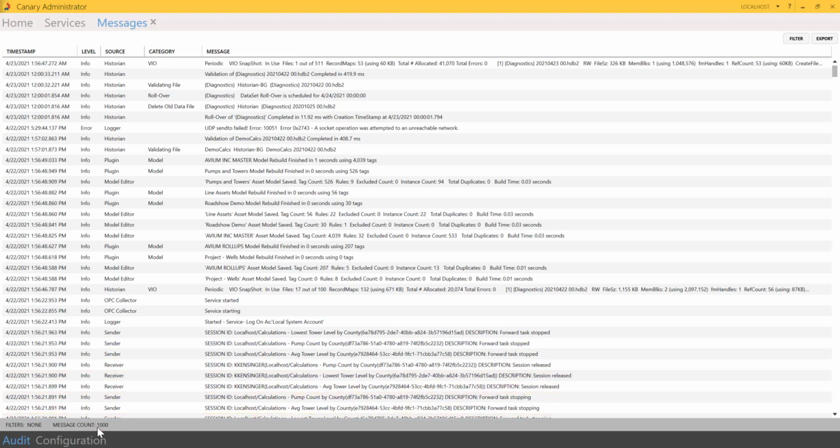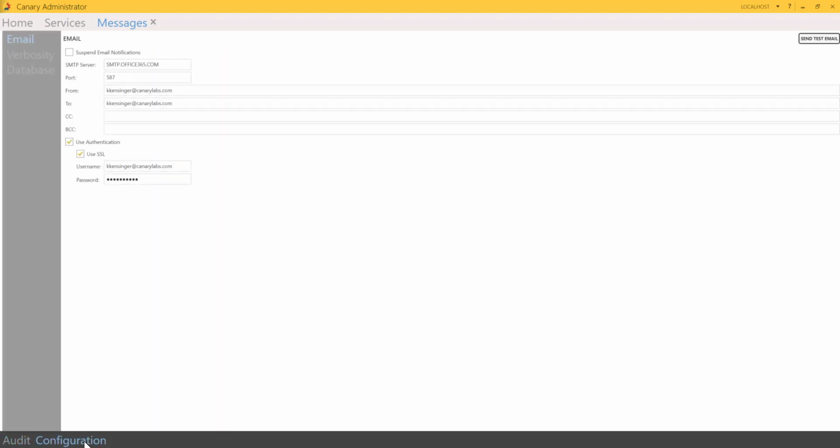The Configuration tab in the lower left-hand corner allows you to set up email notifications and the message level for each source. You'll notice the Configuration tab opens a sub-menu with Email, Verbosity, and Database.